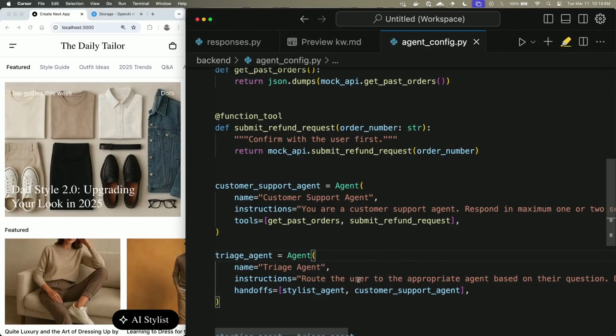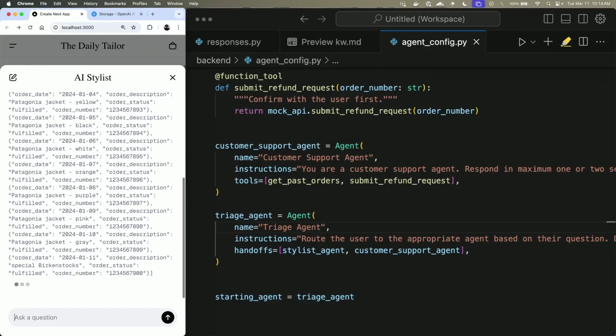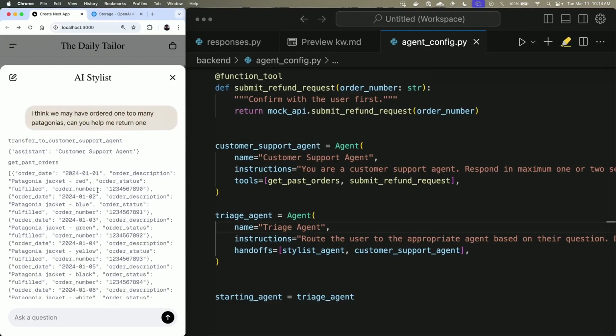So enough talking, let's see this in action. I'm going to save and say, I think we may have ordered one too many Patagonias. Can you help me return? I don't understand. I know, I'm so sorry. I can get you one later. So what just happened here is it started off, remember we're starting with the triage agent, by transferring to the customer support agent.